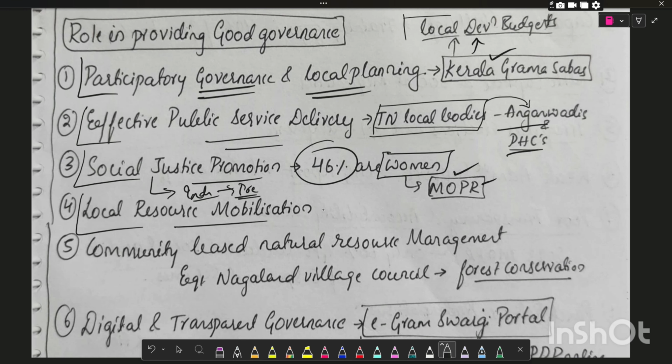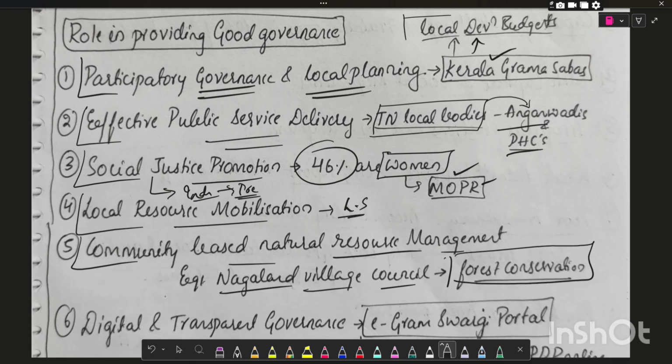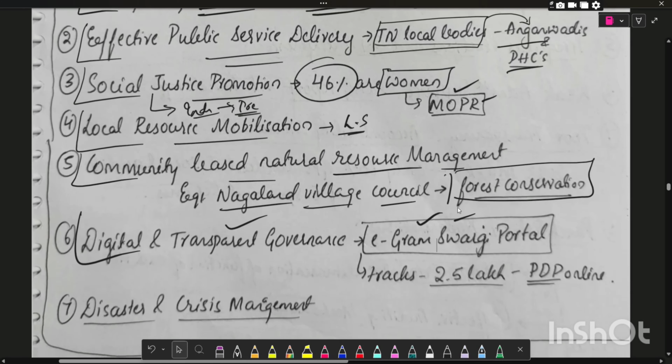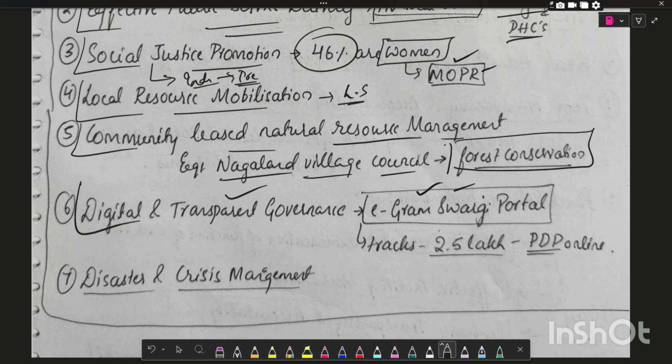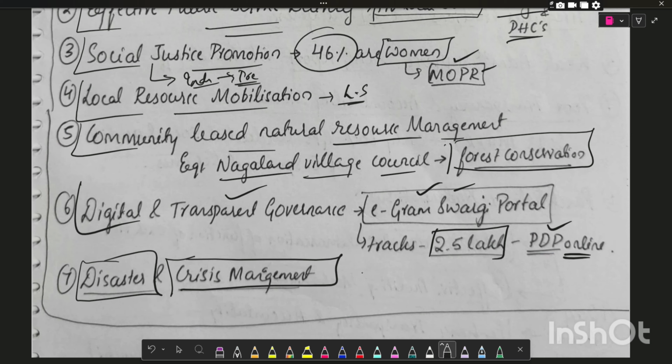Local resource mobilization, where local self-governments help in the resource mobilization. Community-based natural resource management. For example, Nagaland Village Council role in forest conservation. And digital transparency governance. For example, e-Gram Swaraj portal, which ensures transparency in the governance. And also there is data that e-Gram Swaraj portal tracks 2.5 lakh panchayat development plans online. And next important role is disaster and crisis management, where local self-governments play the most important role in managing the disasters and crises.